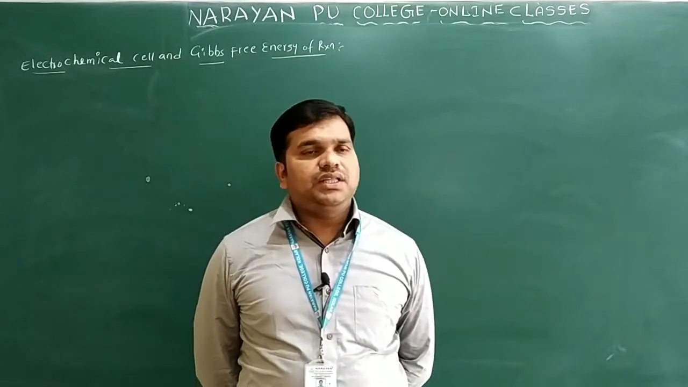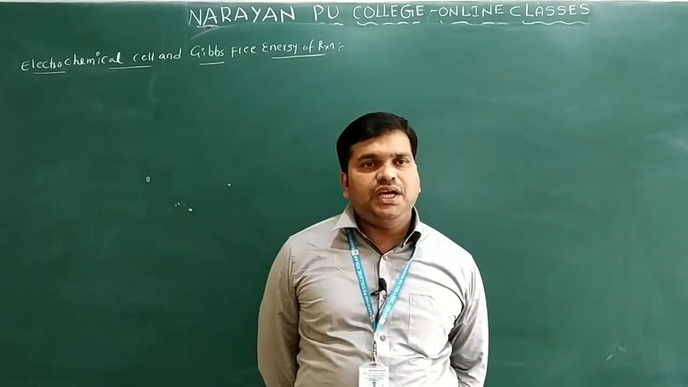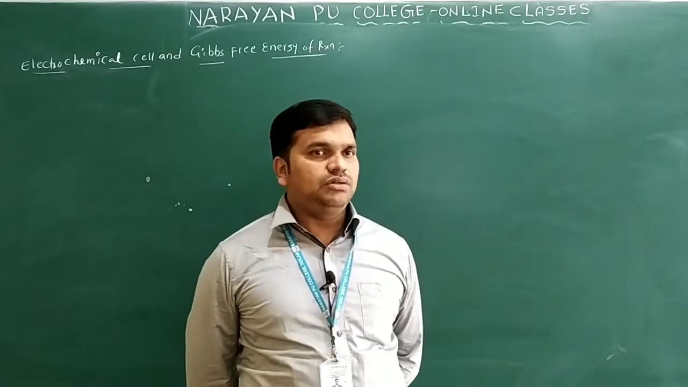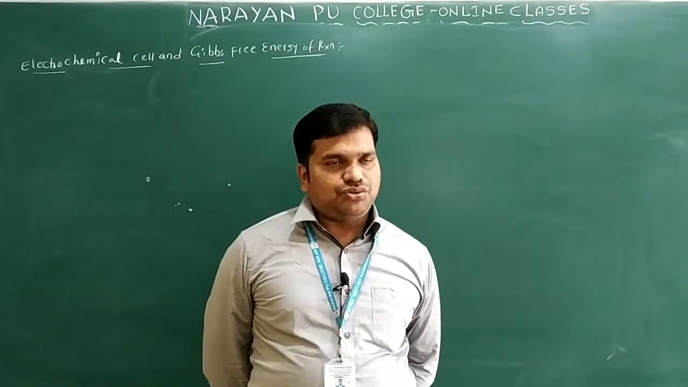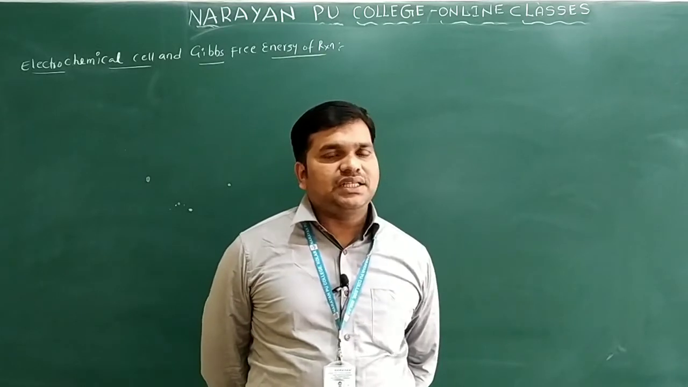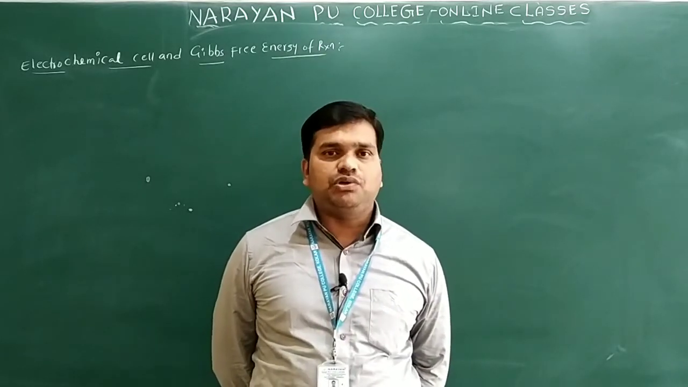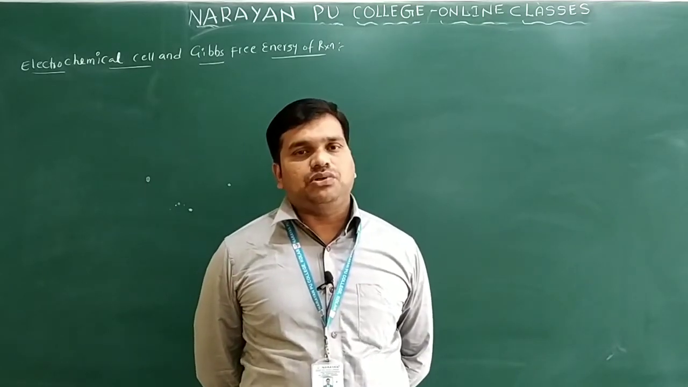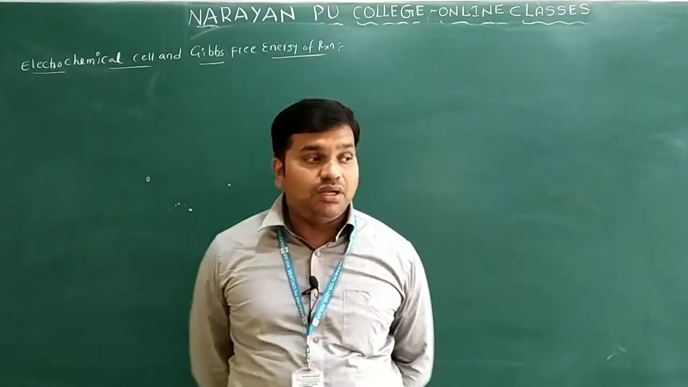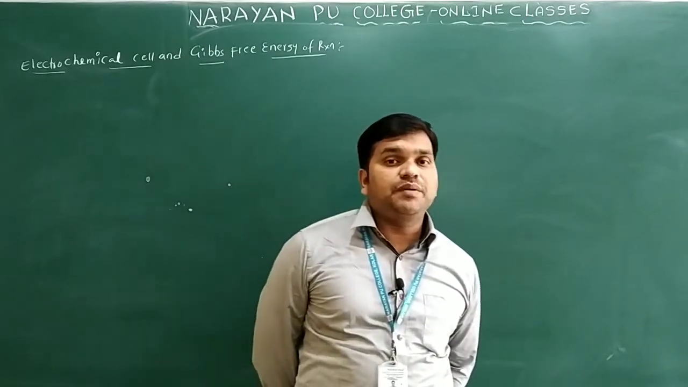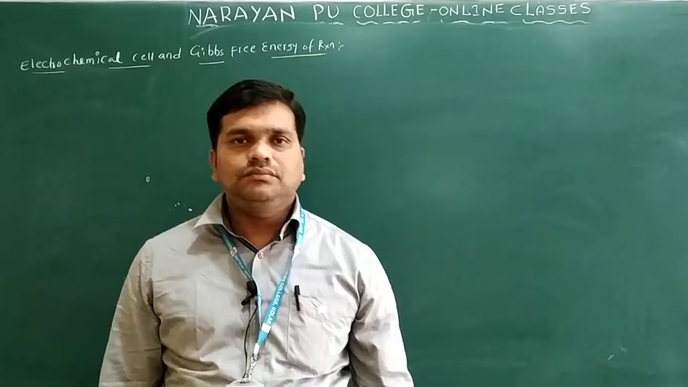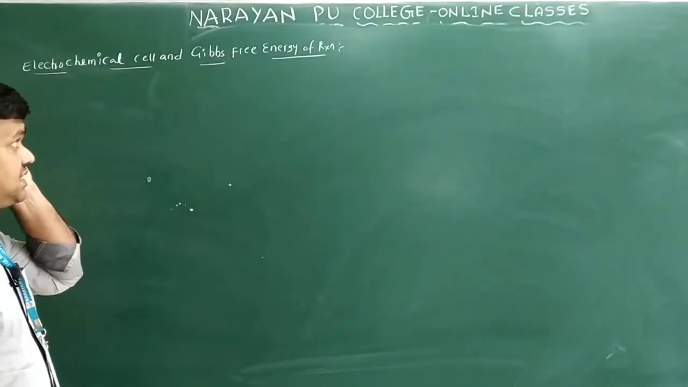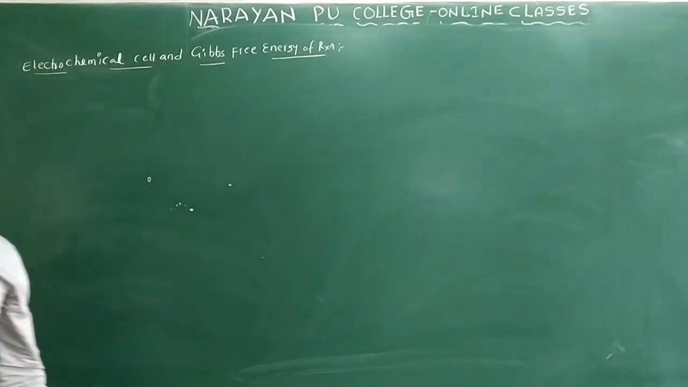Whenever you identify the EMF of the cell, we get a positive or negative value. If E cell is positive, the reaction is feasible. If E cell is negative, the reaction is not feasible. So we will get all the relations between the electrochemical cell and Gibbs free energy of the reaction.